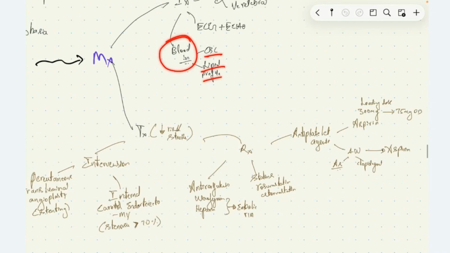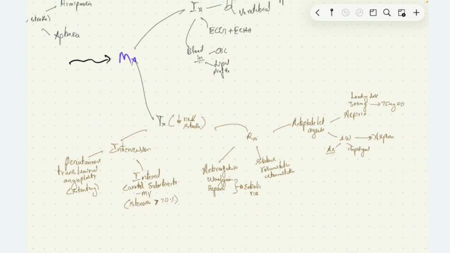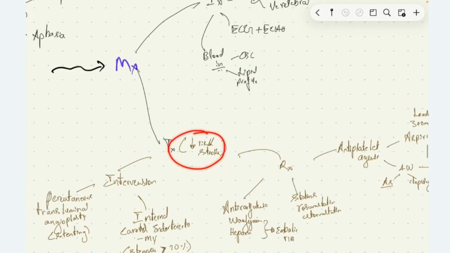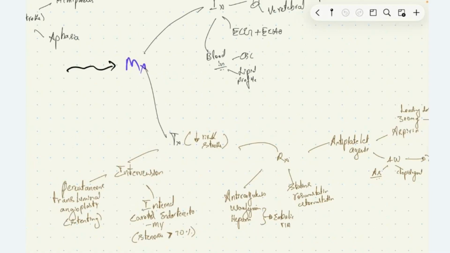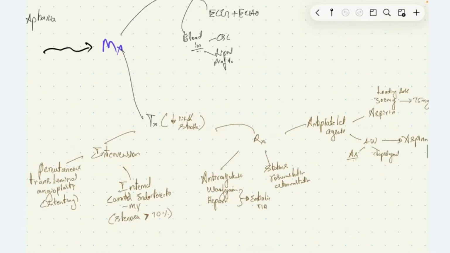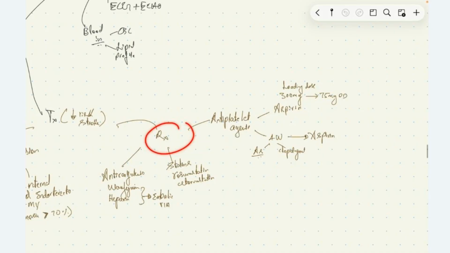The treatment for transient ischemic attack is done to reduce the risk of developing stroke. Those are medical treatments. We have antiplatelet agents like aspirin, given as a 300 mg loading dose followed by 75 mg OD dosing.